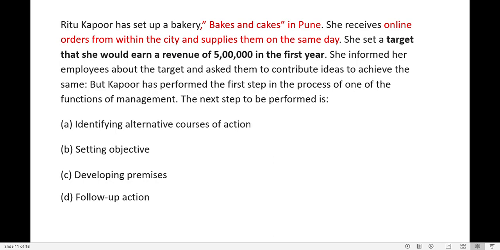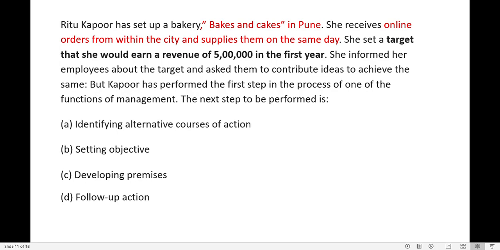Ritu Kapoor has set up a bakery, Bakes and Cakes, in Pune. She receives online orders from within the city and supplies them on the same day. She sets a target that she would earn a revenue of 5 lakh in the first year. She informed her employees about the target, so employees are well informed, and she asked them to contribute their ideas. Very good. So she wants even innovative ideas from the employees because she wants to achieve the target. But Kapoor has performed the first step in the process of one of the functions.